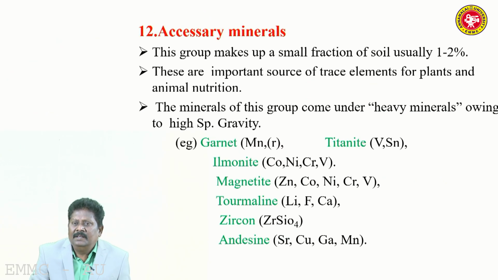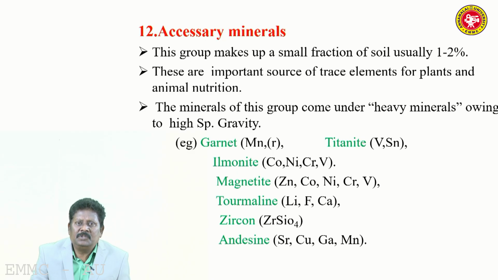Auxiliary minerals: this group makes up a small fraction, usually 1 to 2%. These are an important source of trace elements for plant and animal nutrition. The minerals of this group come under heavy minerals owing to their high specific gravity. When you put them in bromoform, they will sink.